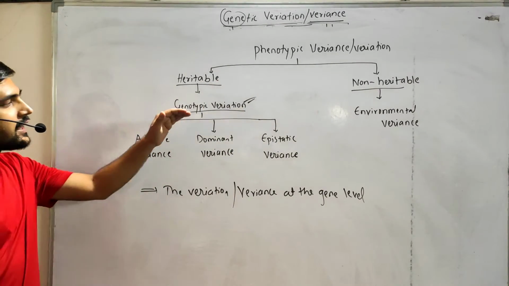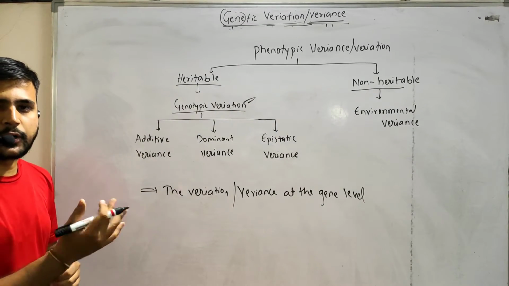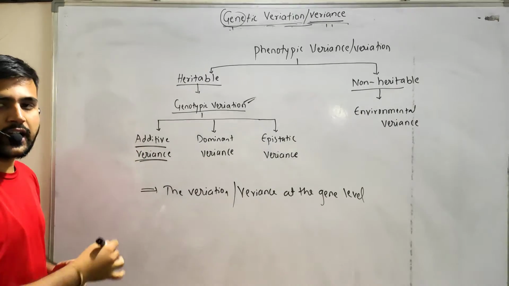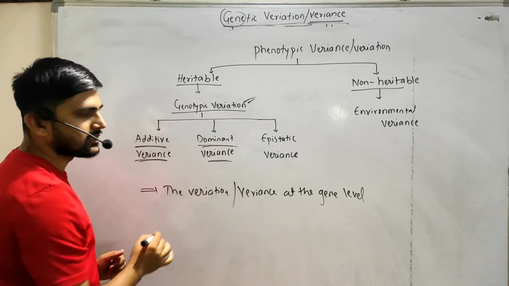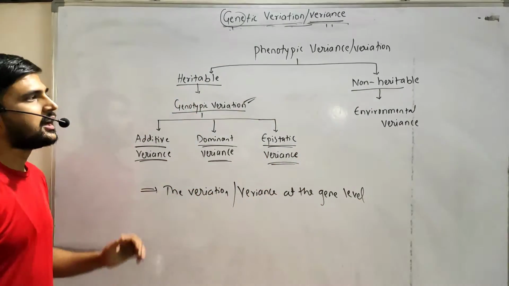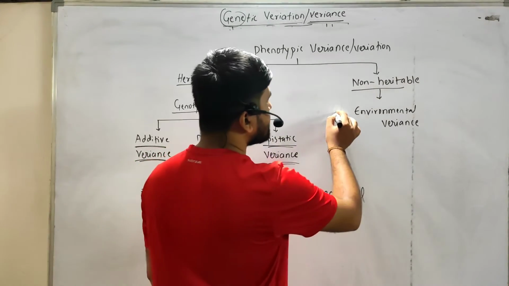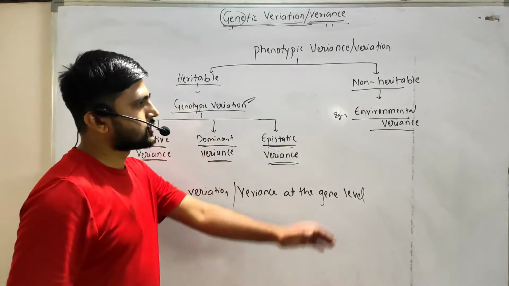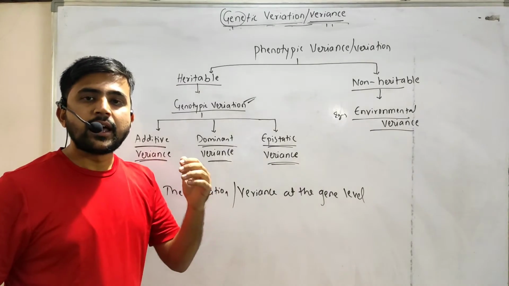Okay, so this genetic variation has three components. It is divided into three components. The first one is the additive variation or additive variance, the second one is the dominant variance, and the third one is the epistatic variance, right? And in the case of non-heritable, the example is environmental variance, right? So here the environment is mainly responsible for the variance.